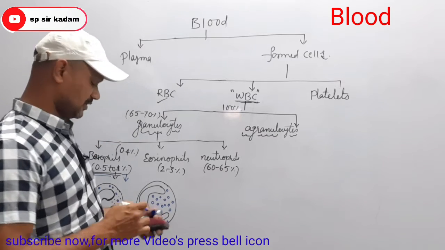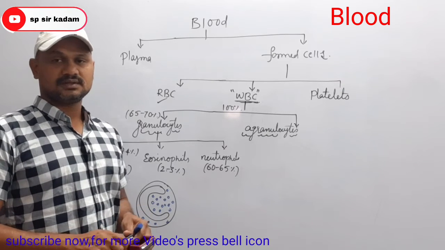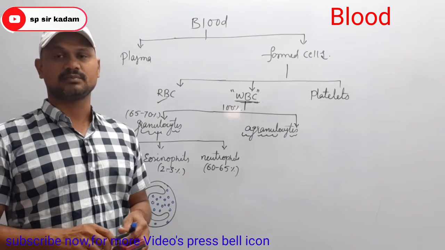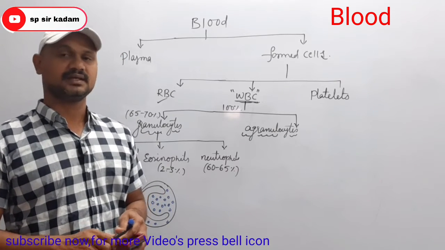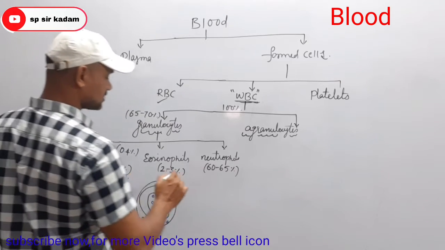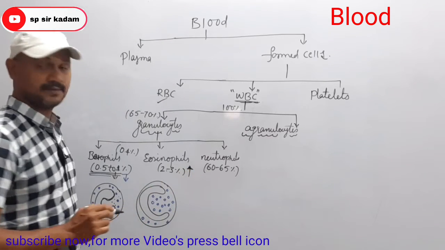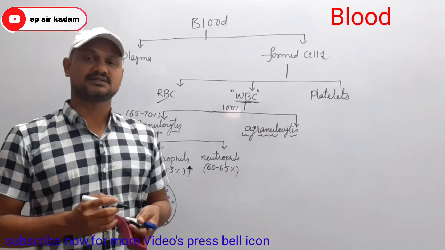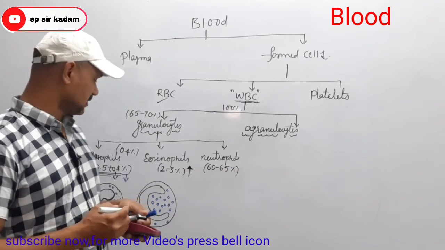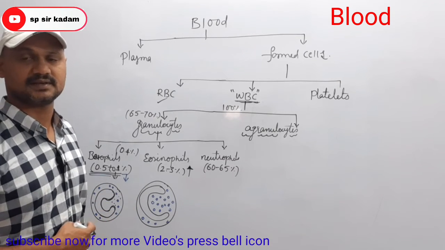Eosinophils are mainly produced during allergic reactions. So during allergic reactions, the eosinophil count is increased. Clear? So that is about eosinophils, only 2 to 3%.